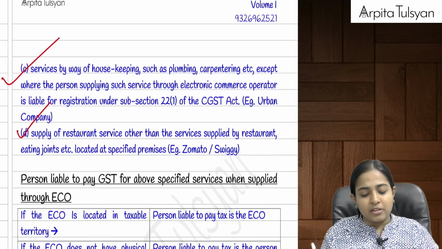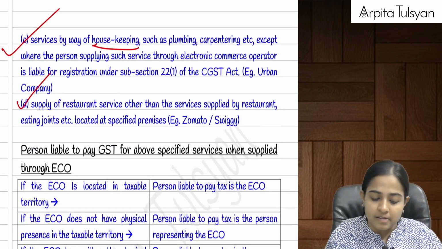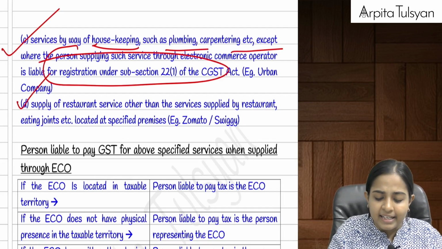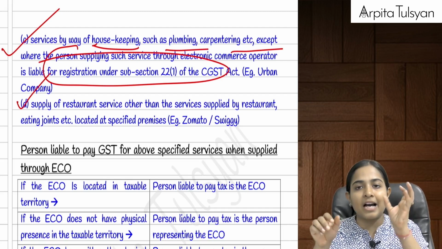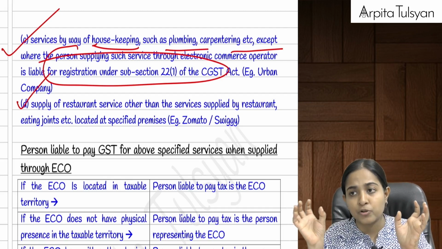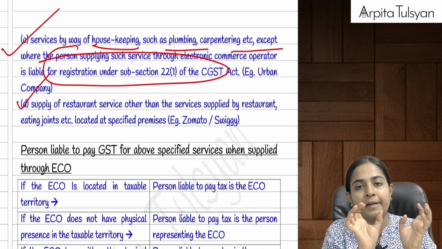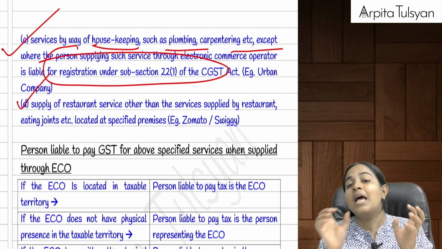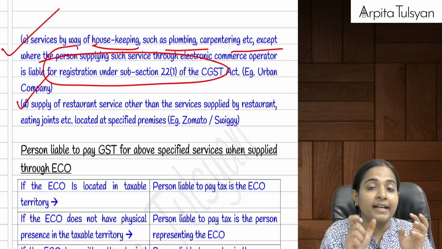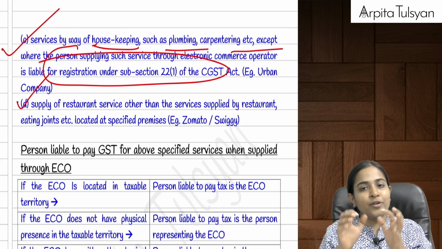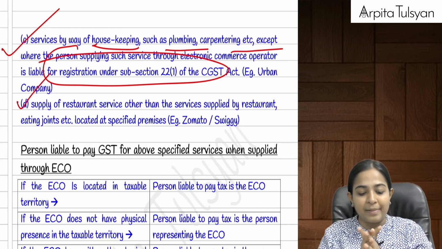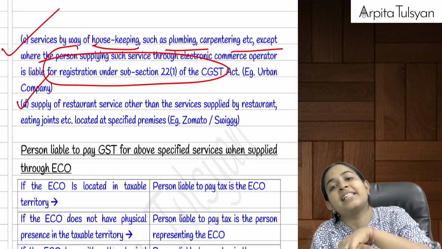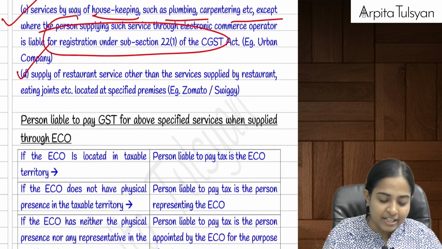Then the next one, third one, services by way of housekeeping such as plumbing, carpentering, etc., where it itself is required to get registered. Let's say a carpenter is providing services at my house, but I called him through Urban Company. So can we say the actual service provider is the carpenter, the service recipient is me, but the e-commerce operator will be that Urban Company. So here the concept of e-commerce operator will be applicable, but it will not be applicable when the carpenter himself is liable to get registered under section number 22.